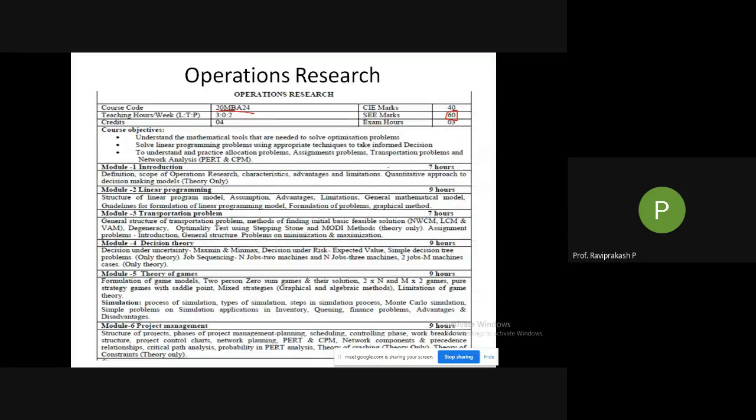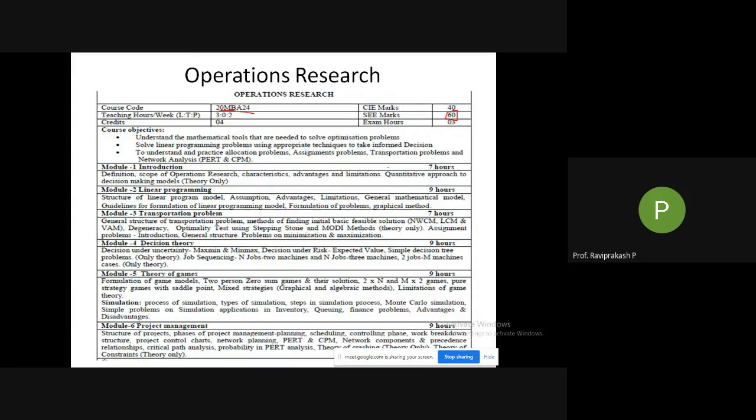Okay. So coming to module 1. I'll just give an overview of what you are learning. Module 1 is basic theory only, like definition, scope of operations research, characteristics, advantages and limitations, quantitative approach to decision making models, etc. That is what we are learning in module 1. Then module 2, your actual module will start from module 2, where you are having problems.